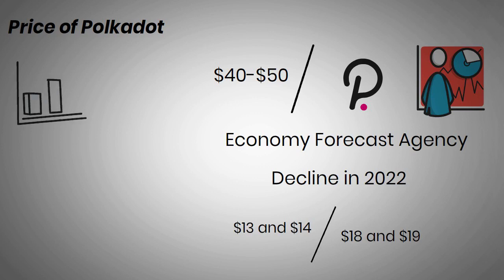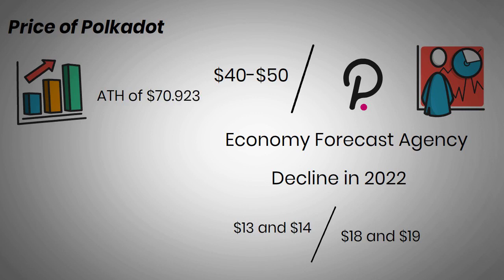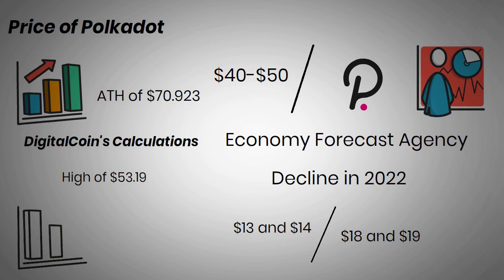The price of Polkadot will likely go up in 2022, and it could reach a new ATH of $70.923 by the end of the year, according to Wallet Investor. Elsewhere, Digital Coin's calculations suggest that a high of $53.19 is achievable in June 2022. The lowest price forecast suggests that DOT could fall to $11.67 in September 2022, according to the Economy Forecast Agency.